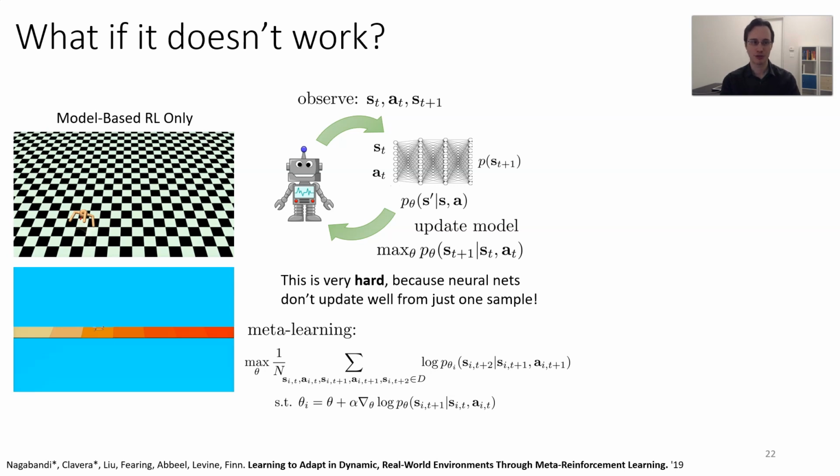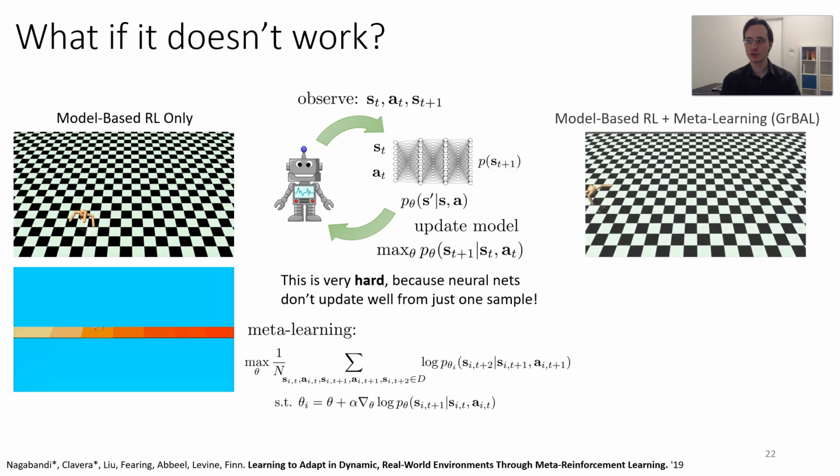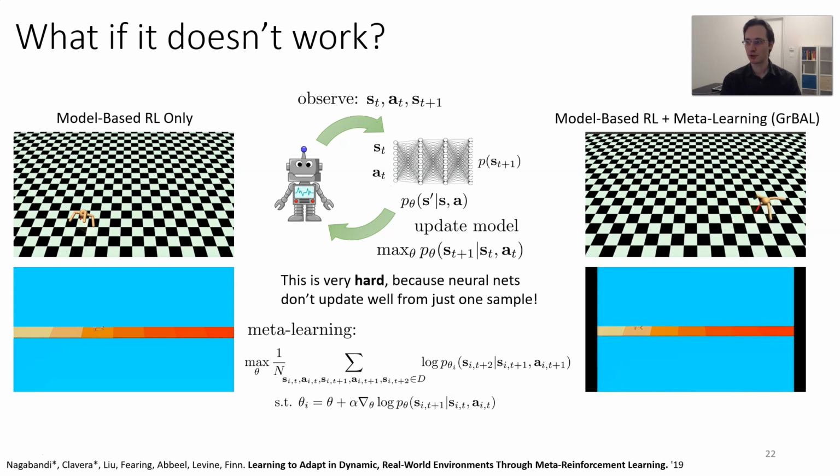This is a basic meta-learning method inspired by MAML, and if we use this meta-learning method to learn to adapt, then when the ant's leg breaks, the model adapts almost immediately. The same thing with walking on these floating piers. When the cheetah steps onto a different floating platform, the model instantaneously adapts in just a few time steps, and the robot actually succeeds at the task.